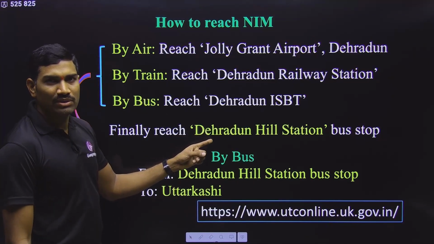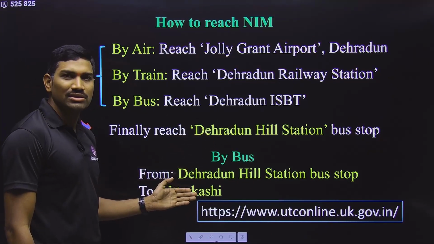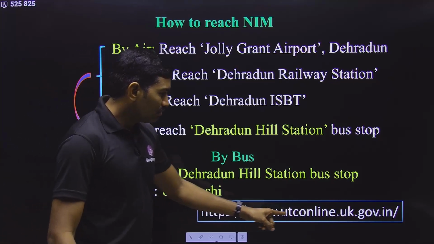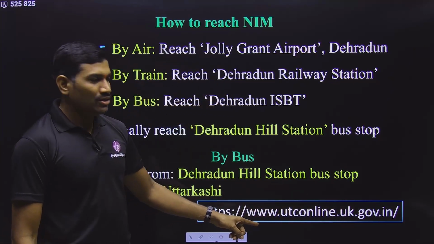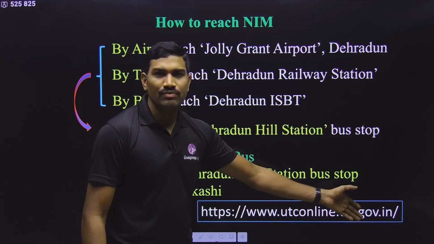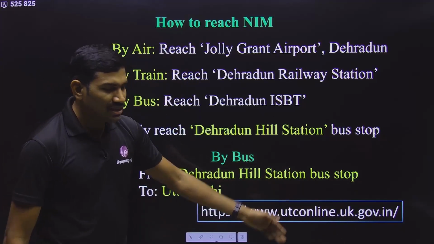So those who are coming from this Dehradun hill station, you can get the buses. Some government buses. If you want to book the government buses, this is the link. Uttarakhand Transport Corporation online. So directly you can go through this, and there some buses are available.